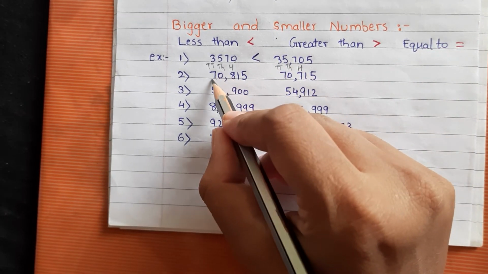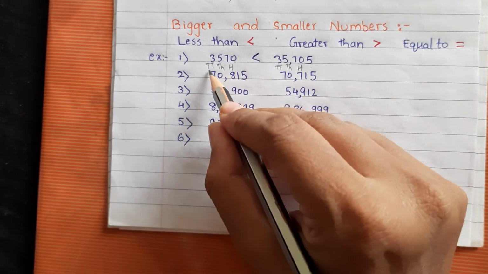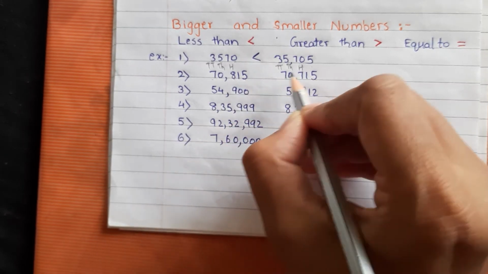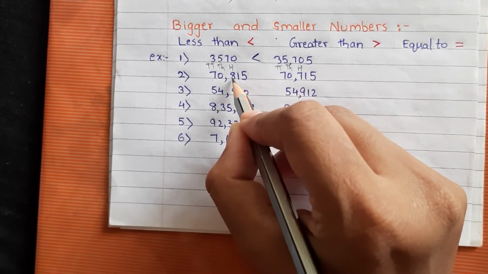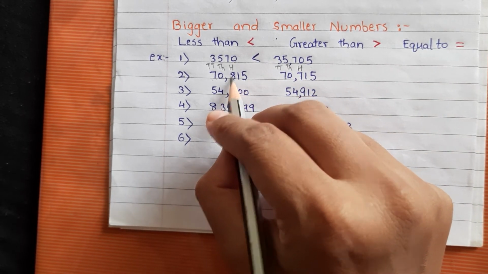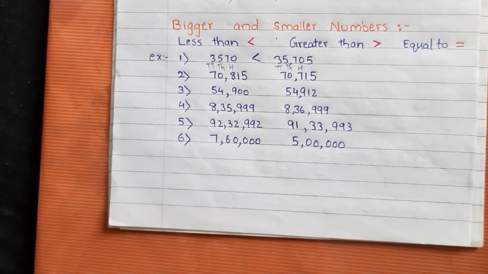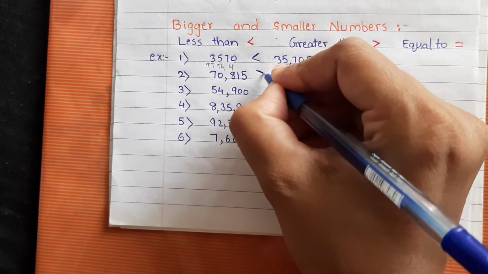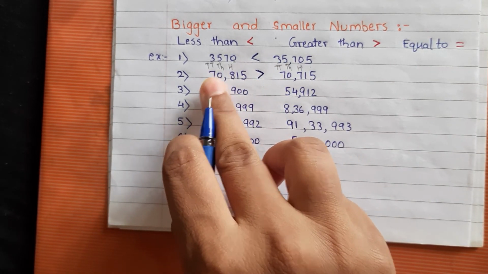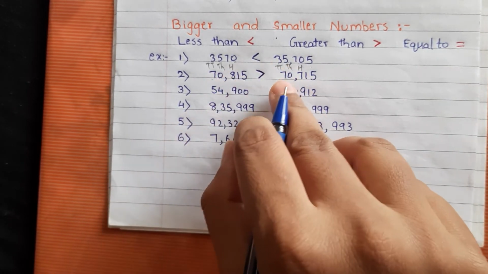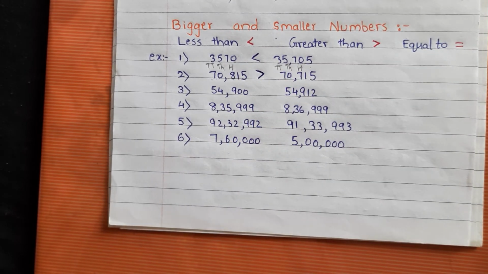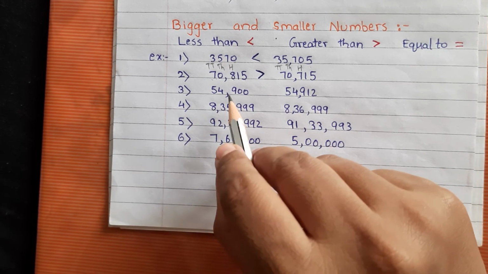Understood? First observe the first digit. If it is the same, then observe the second digit. If it is also the same, then go on to the third digit. And from the third digit we can decide, here it is bigger. So this full number is greater than the second one. So which sign will come here? Greater than. 70,815 is greater than 70,715. Understood?